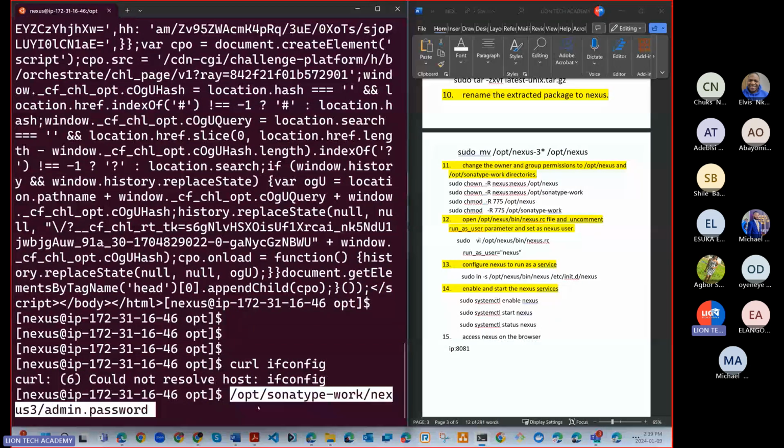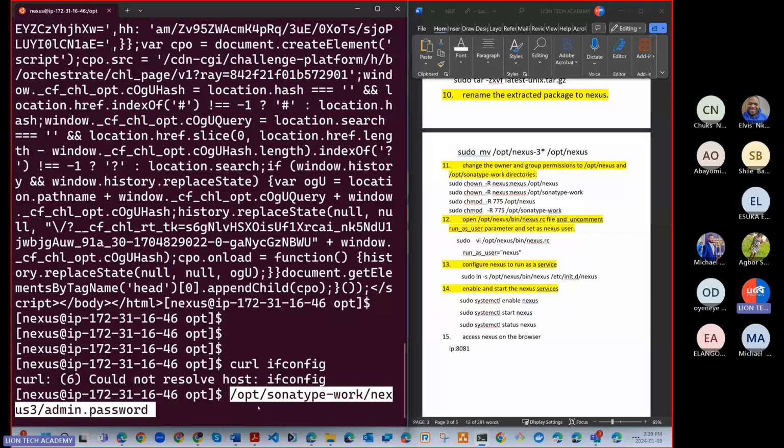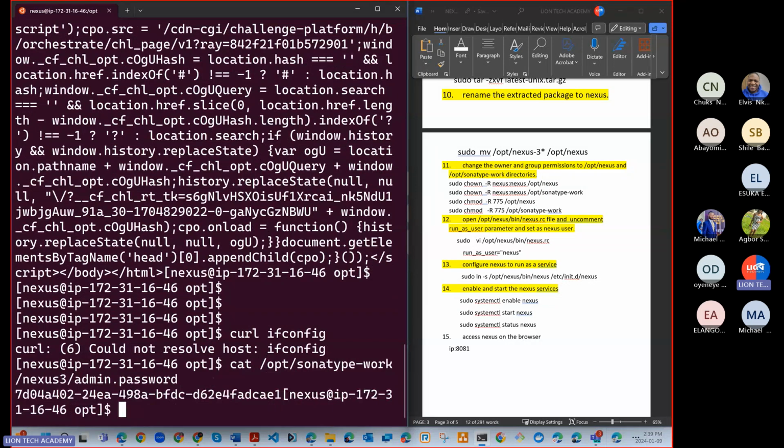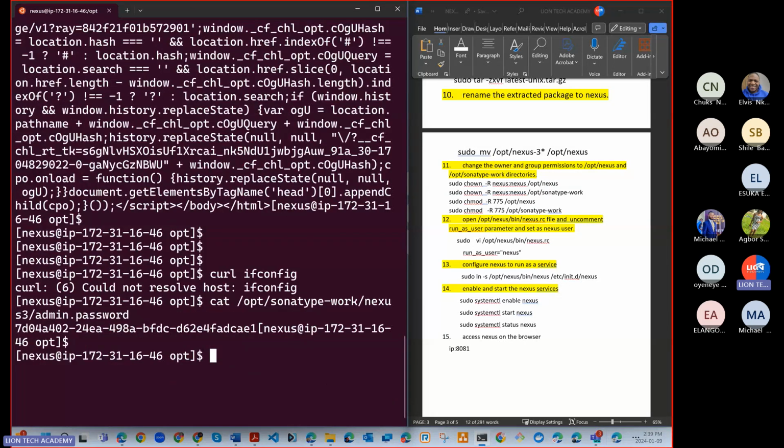Okay, perfect. What command do we run in Linux to display the content of a file? What command? If I want to see the content of the admin password, what command should I run? So let's come back here. We can run cat. Okay, when you cat, let's minimize this. This is the password. Your initial admin password is this.